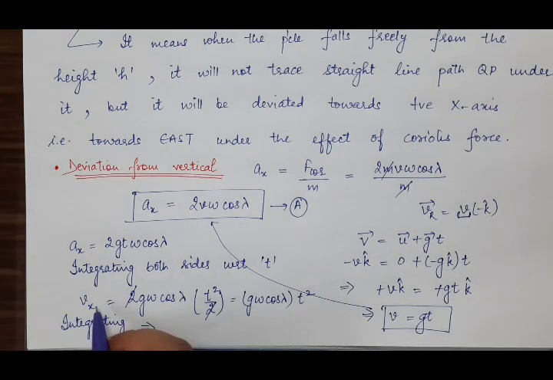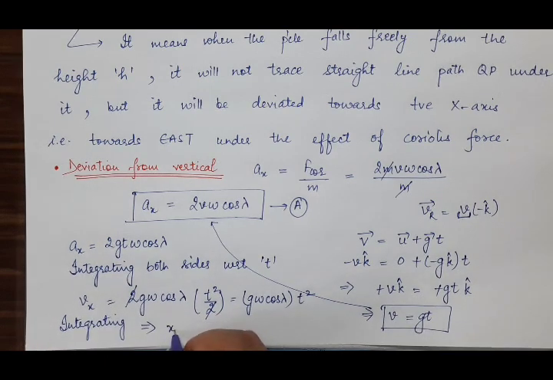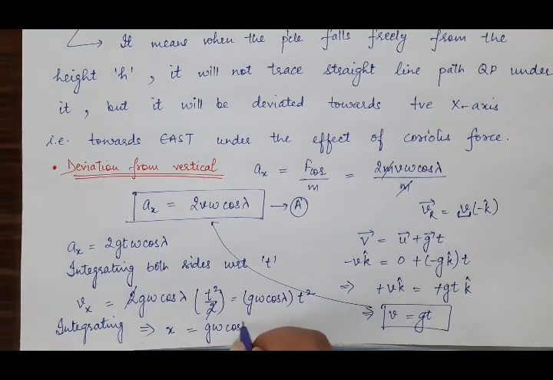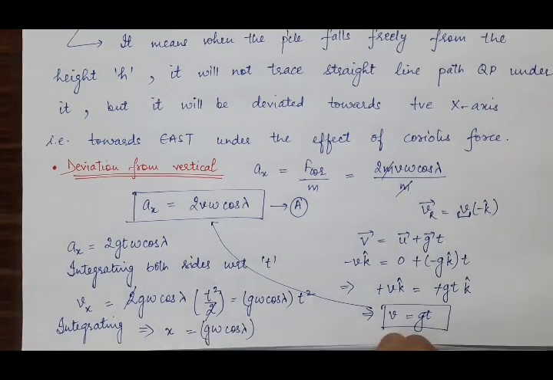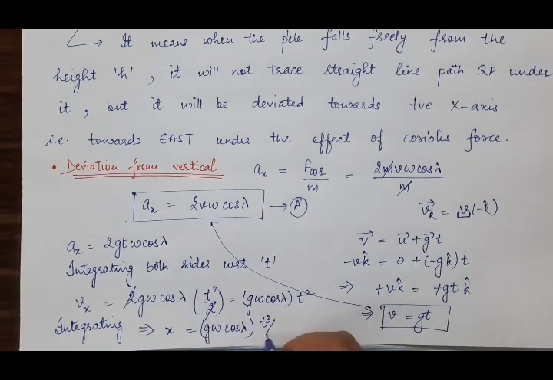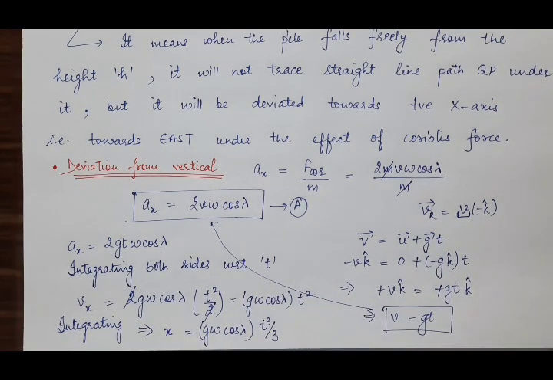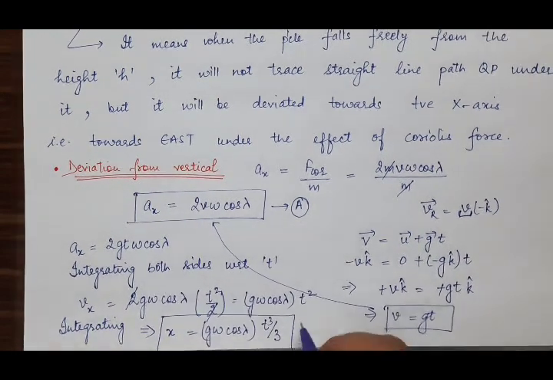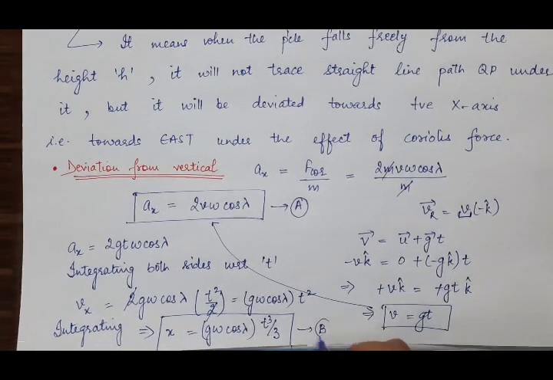Vx dt is dx, and integration of dx will be x. It is equal to g omega cos lambda. These are constants. And the integration of t square is t cube by 3. And suppose this is equation B.